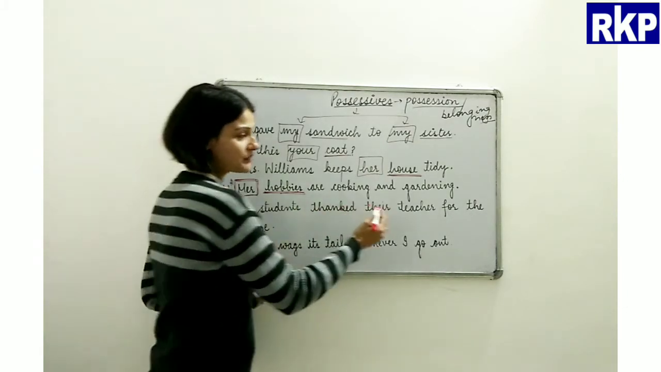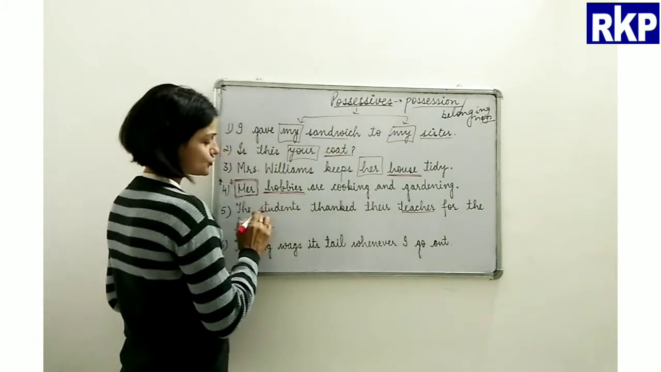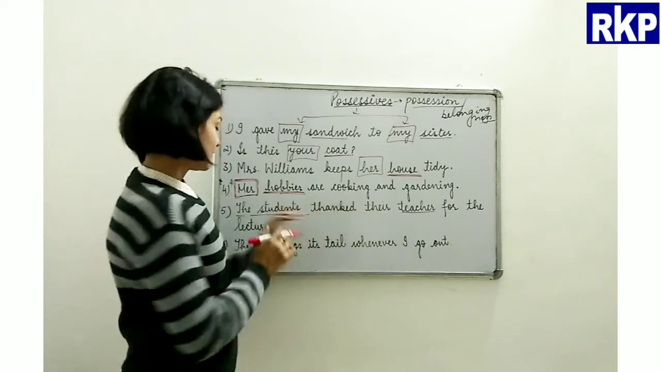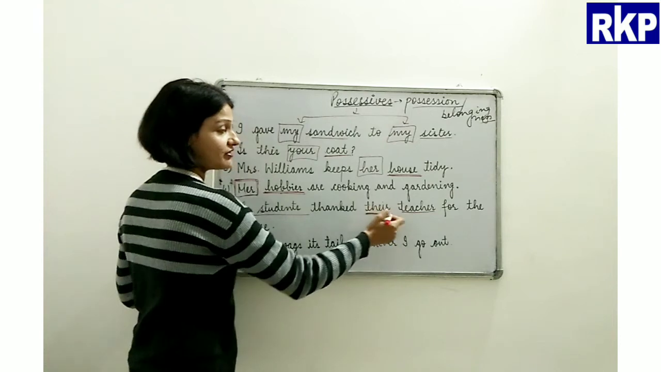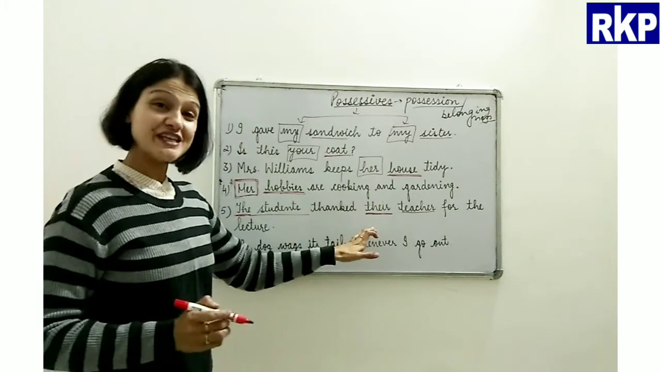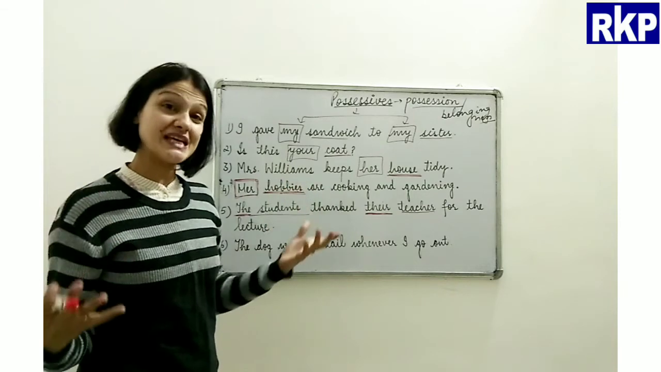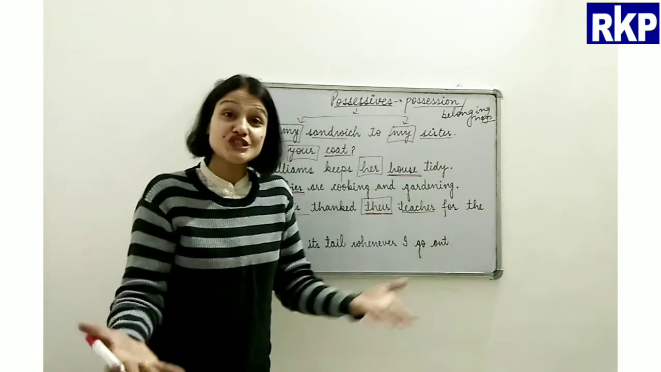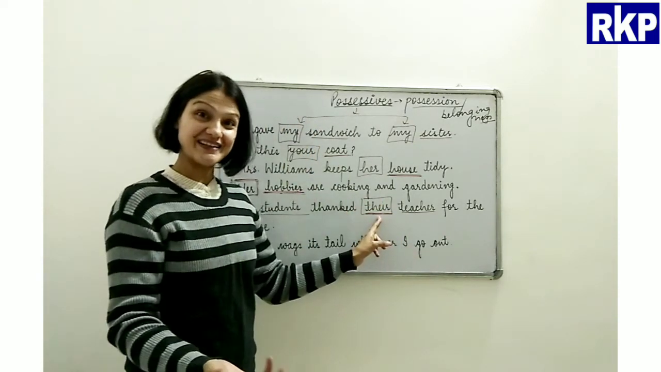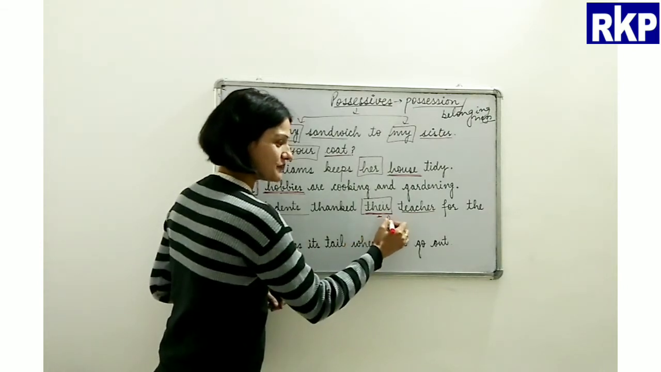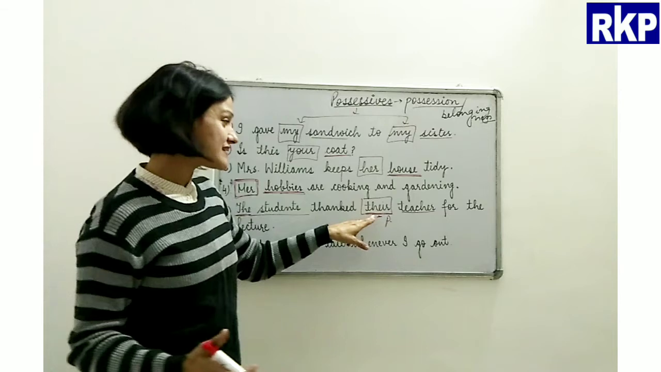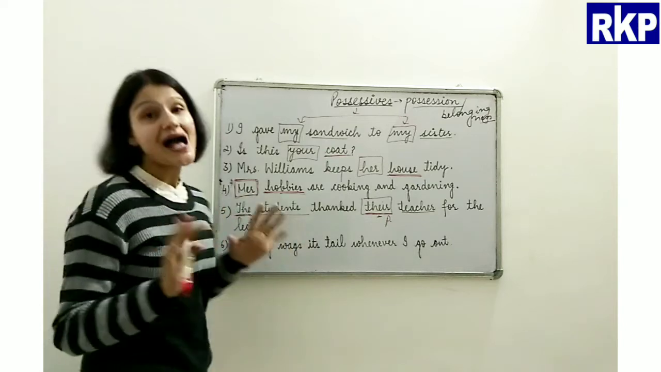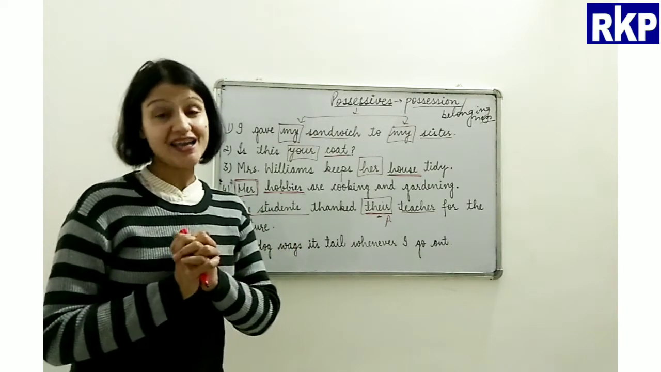Now, if you see here, beta, there are two nouns here, right? But if we see here, here we have the and here we have their. Which word out of these two shows the possession? Of course, their. Like whose teacher? Their teacher, right? So this is the possessive adjective or determiner. Now, the dog wags its tail whenever I go out.